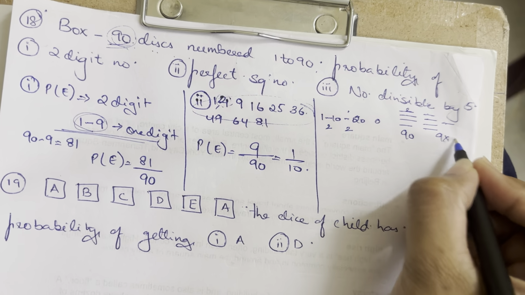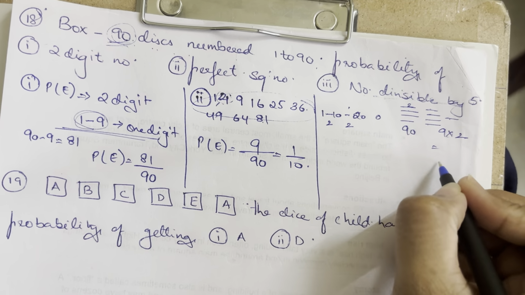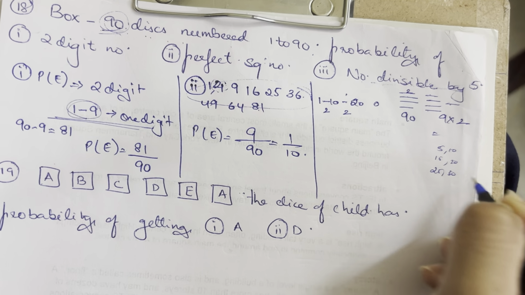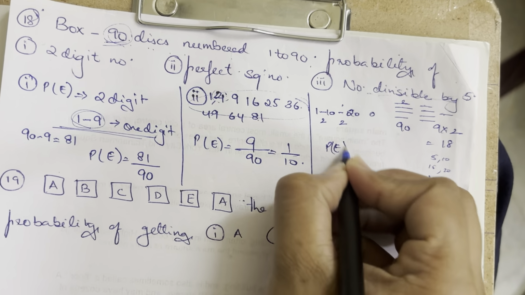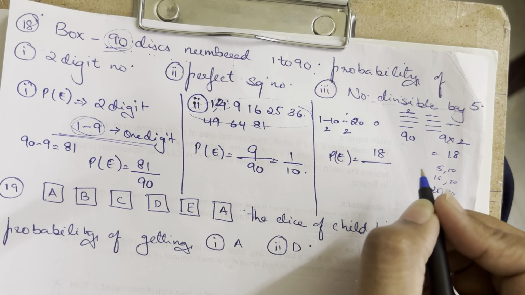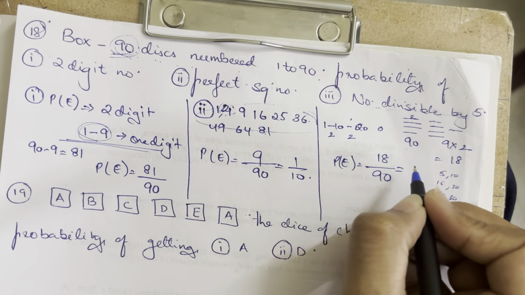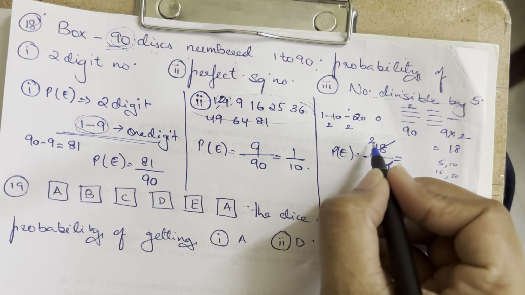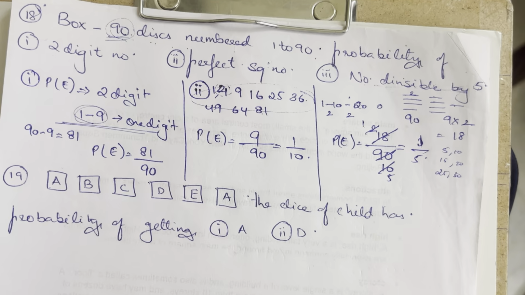So 9 times 2 is the number of numbers divisible by 5. Which ones are those? They are 5 and 10, 15 and 20, 25 and 30, like that. So it is 18 total. So the probability of the event is equal to 18 numbers divisible by 5, and then 90 is the total. So it goes with the 9 times table: 9 2s, 9 10s, and then 2 1s, and 5s. So it is 1 upon 5 is the value that I get.